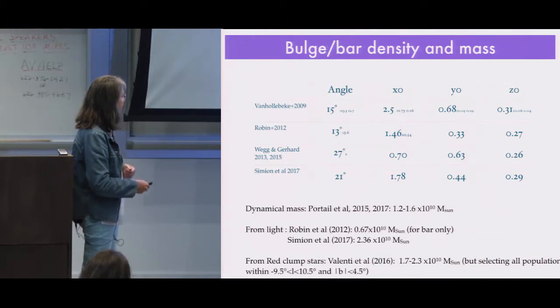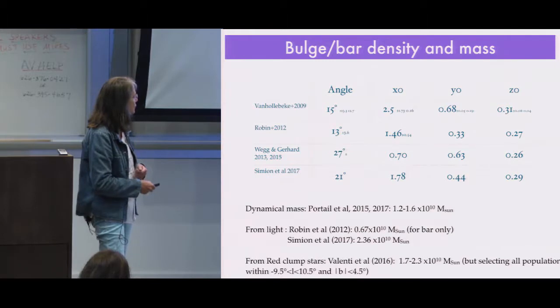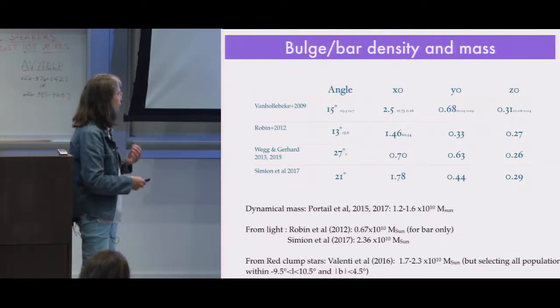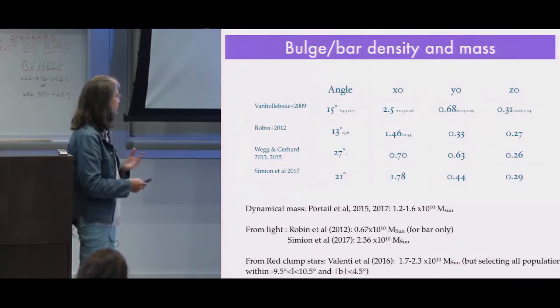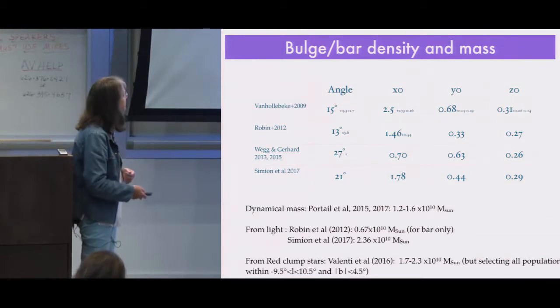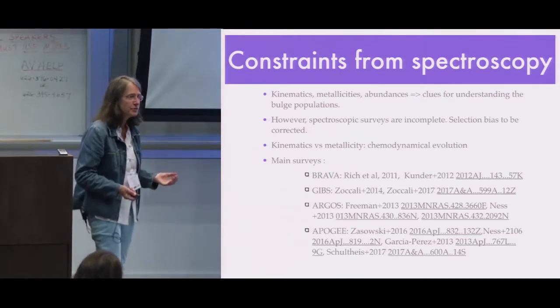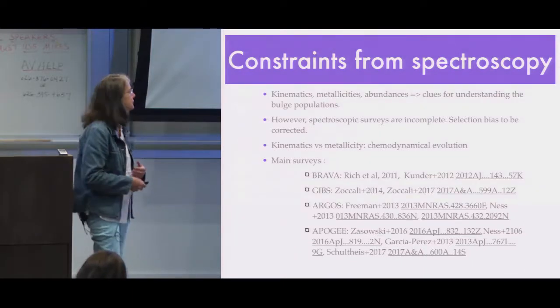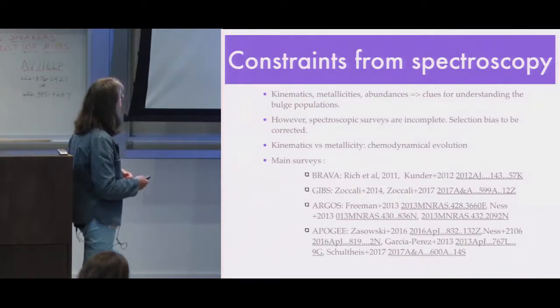From red clump stars, Valenti et al. determine a value which is also close to the Portail et al. value. But it's not a real model. This is an extrapolation of the red clump with some assumption about the initial mass function, for example. So we know some things, but we have uncertainties, especially on the bar shape and the bar mass.